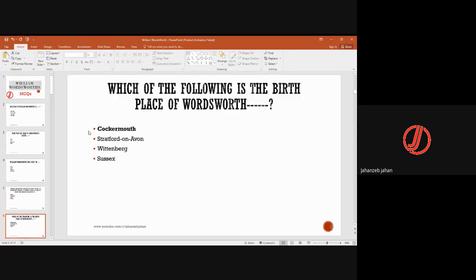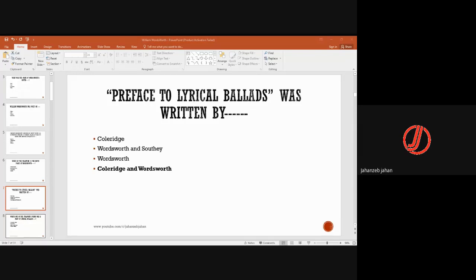Which of the following is the birthplace of William Wordsworth? So this is Cockermouth, which is a hilly area. Next one, Preface to Lyrical Ballads was written by Coleridge and Wordsworth.